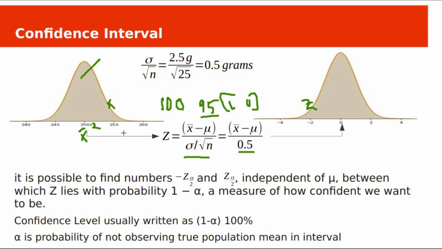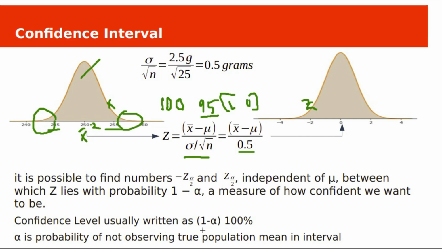For example, suppose the lower and upper bounds are 245 and 255. 95% of the time the machine will fill a value between these two, 245 and 255. The remaining 5% of the time the machine might fill lower than 245 grams or higher than 255 grams.